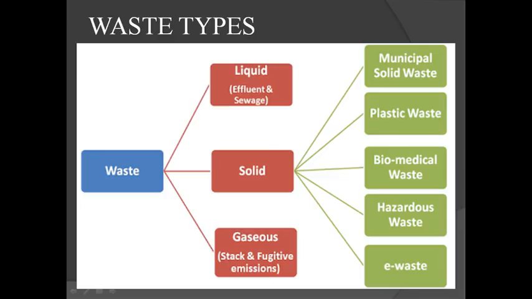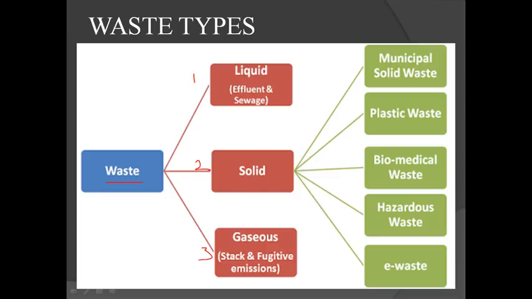Next, first you should understand what the different types of waste generated are. General types of waste: we can split them into three. The first one is in liquid form, we can say effluent or sewage.